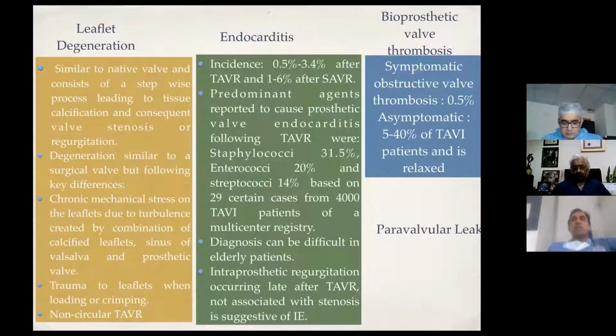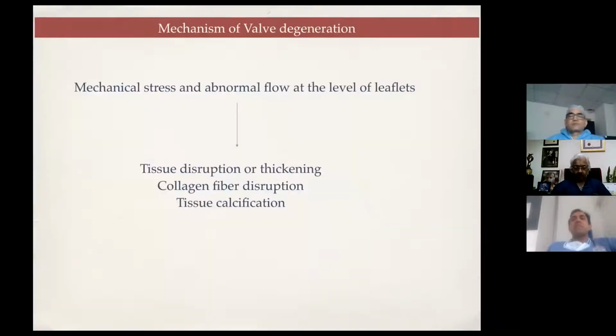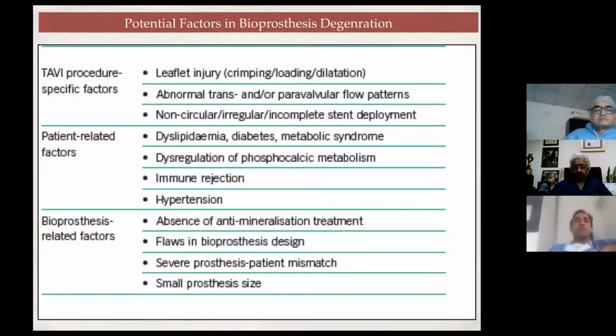Bioprosthetic valve thrombosis, again, can be classified into two: symptomatic and asymptomatic. Symptomatic obstructive valve thrombosis is seen in 0.5% of TAVI patients, and asymptomatic is seen in 5 to 40% of TAVI patients. What is the mechanism of valve degeneration? There's mechanical stress and abnormal flow at the level of the leaflets. This leads to tissue disruption, thickening, collagen fiber disruption, and this leads to tissue calcification. What are the potential factors in bioprosthesis degeneration? There are TAVI procedure-specific factors, patient-related factors, and bioprosthesis-related factors. So what are the procedure-related factors?